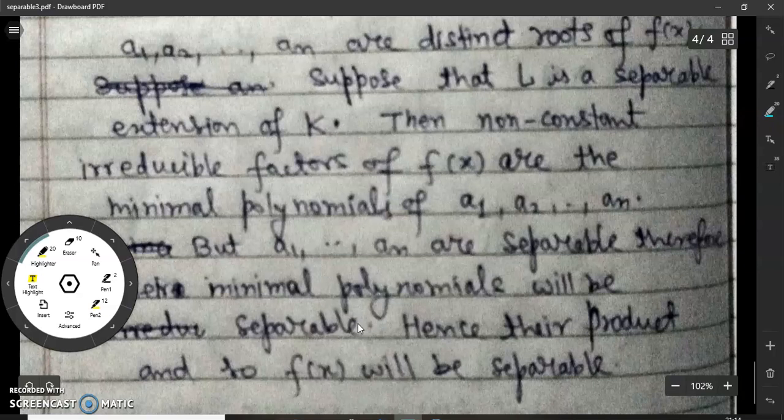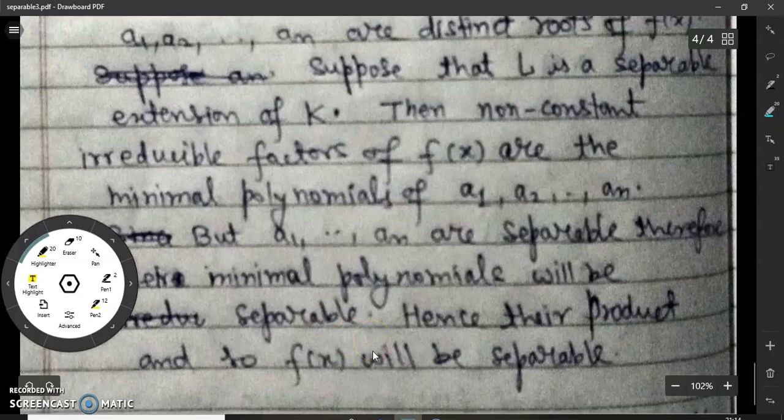Now it is a well-known fact that the product of separable polynomials is separable. Since f(x) is a product of separable polynomials, f(x) will be separable. It means if L is a splitting field of f(x) and is a separable extension, then the polynomial will be separable.